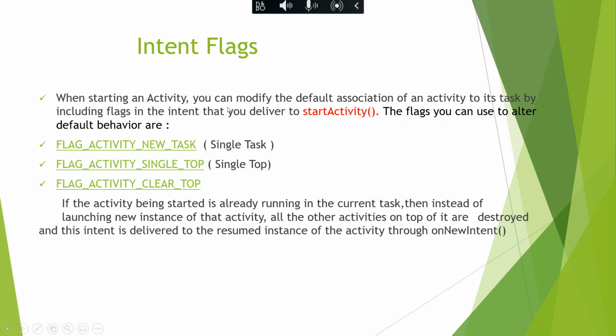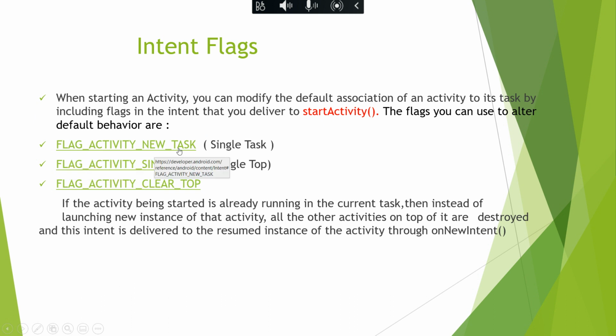So when starting an activity, you can modify the default association to its task by including flags in the intent that you deliver to start activity. So we all know we start an activity using startActivity. Just before this, we will use another function called setFlags and we'll pass 3 types of flags. These are used to dynamically change your launch modes. So there are 3 different types of flags.